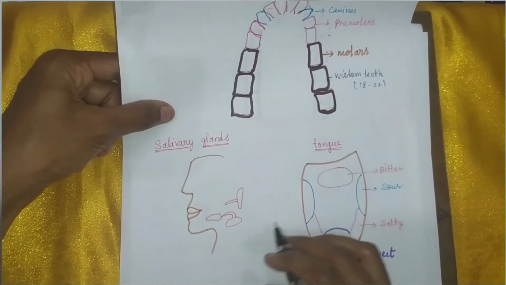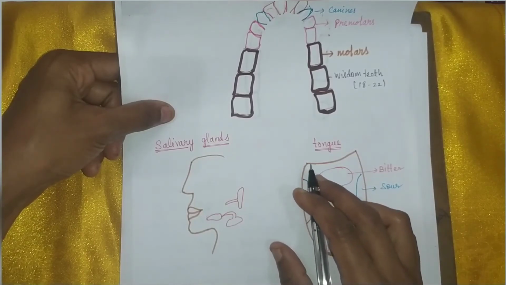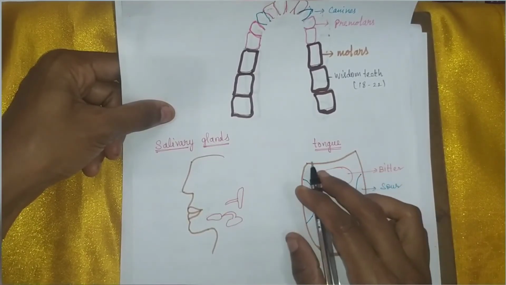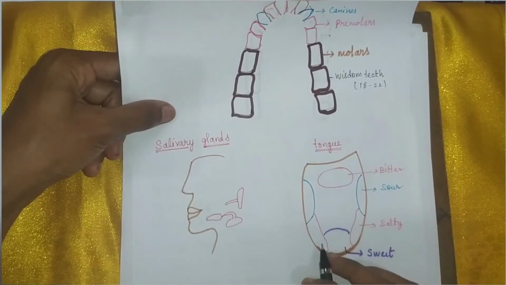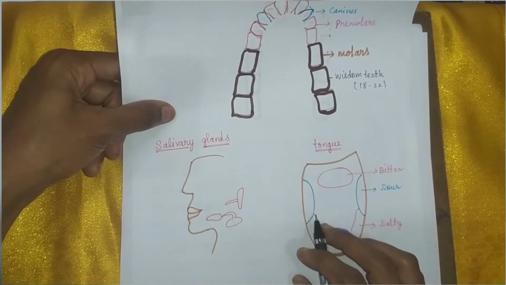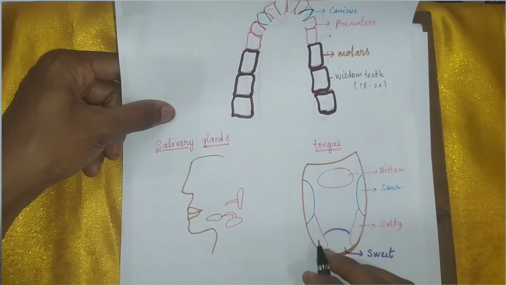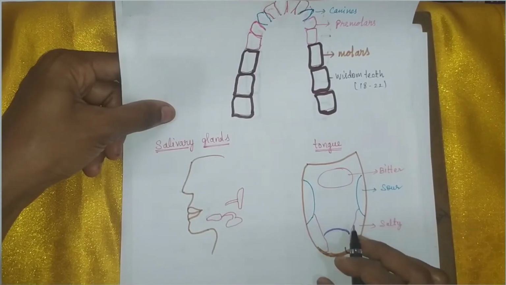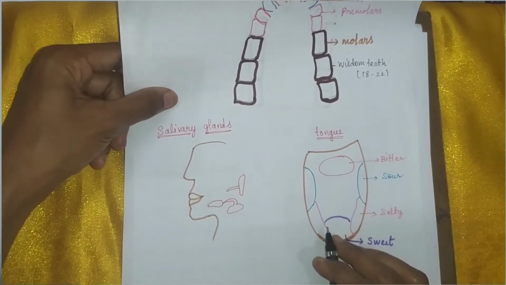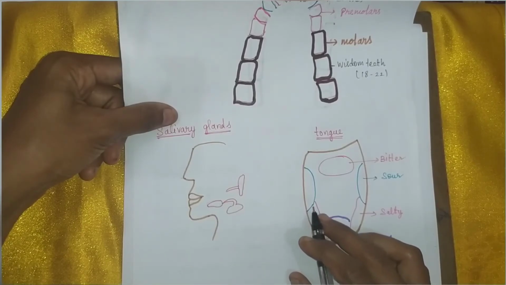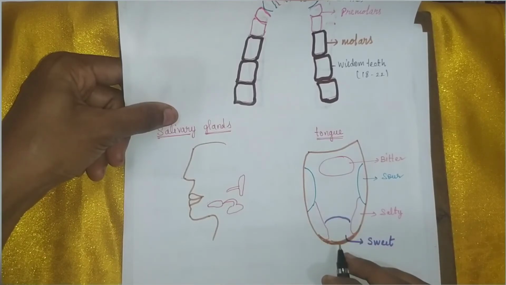And we have a muscular structure in our buccal cavity, which is called the tongue. It is connected at the back floor of the buccal cavity. At the front, it is free to move in all directions. With the help of the tongue, we can taste different food items because we have different taste buds in the tongue. These are the regions of the different taste buds. And with the help of the tongue, we can talk, laugh, swallow the food and taste different food items.